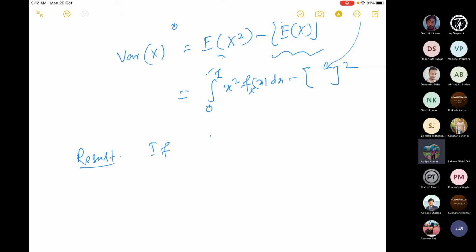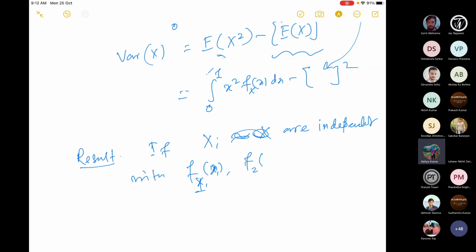So if x1, x2, ..., xn are independent, let us assume they are just independent, because this can be generalized, with densities f1 of x1, f2 of x2, dot dot dot, fn of xn.